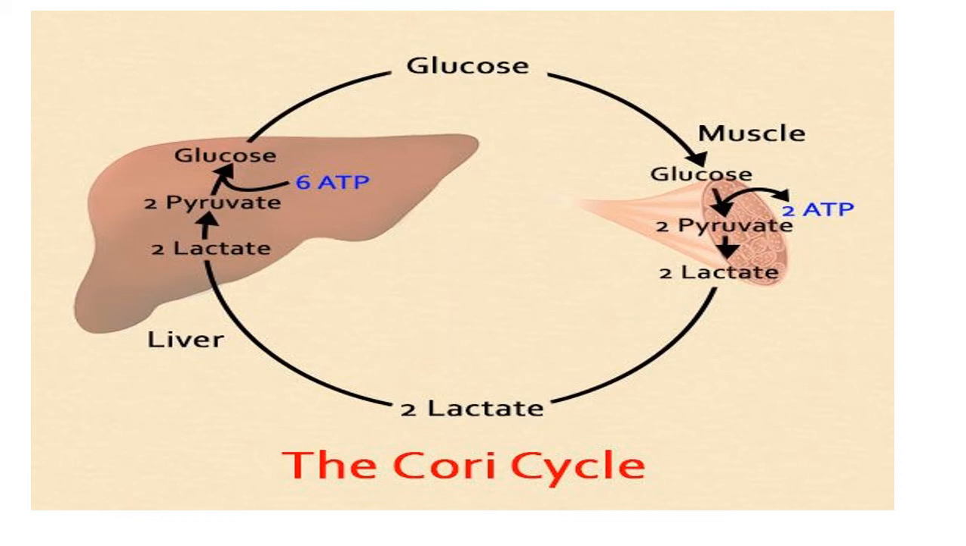So what happens? Glucose is converted to lactate by lactate fermentation. This lactate is transferred to the liver, where it gets converted into glucose again, and the process is known as gluconeogenesis. The glucose is then transported again to the muscle cell, where it goes through glycolysis and produces more energy.